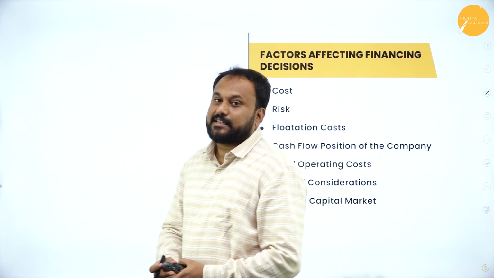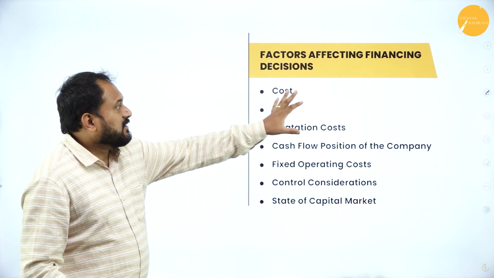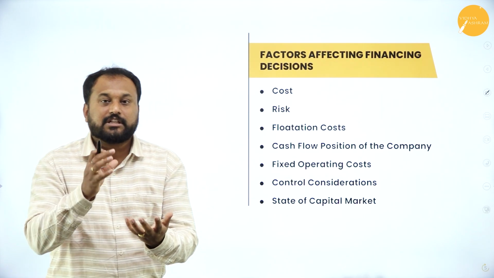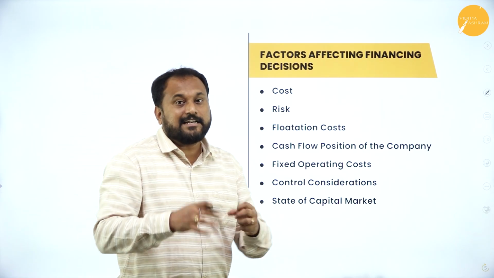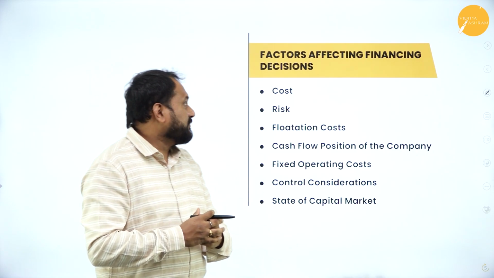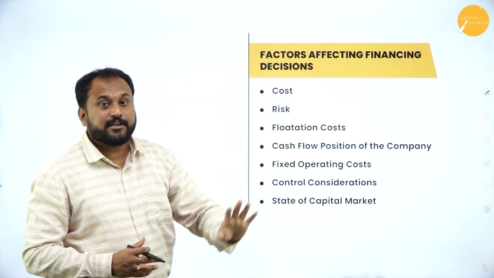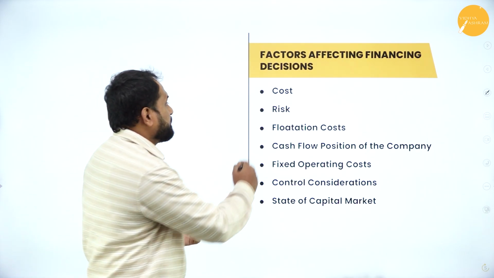The next one, the same here, you need to understand factors affecting financial decisions. So whenever you take a financial decision, what are the factors which will affect? What are the hindrances which will be there? So the first one is the cost. Whenever you go with a financial decision, the thing is what? Cost. How much cost it is.